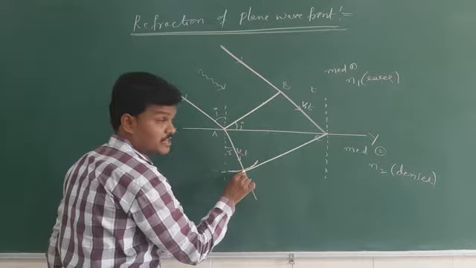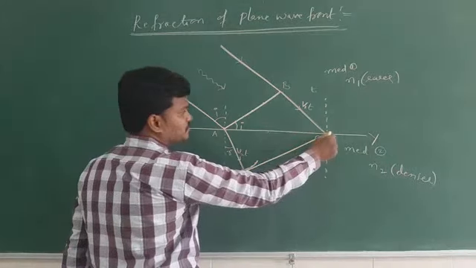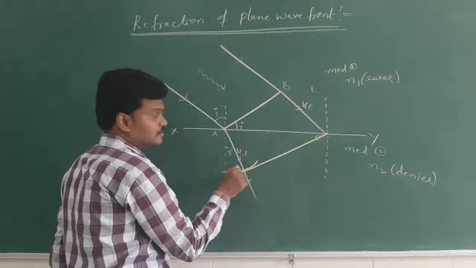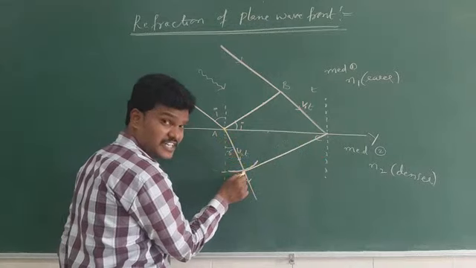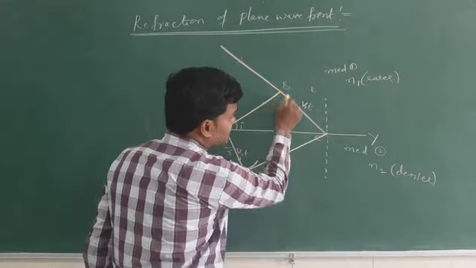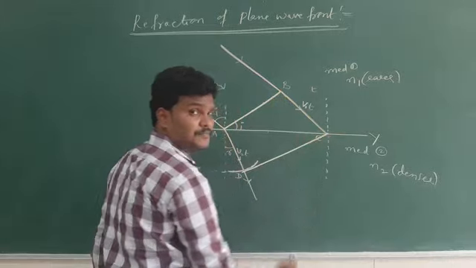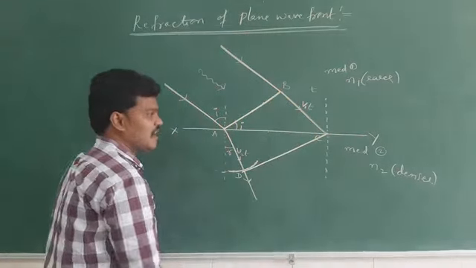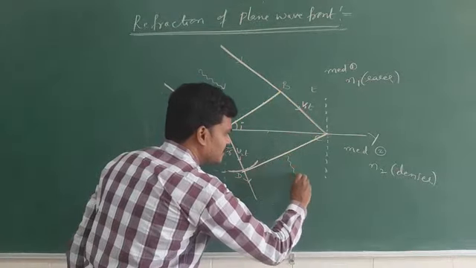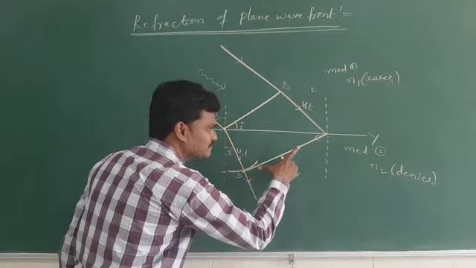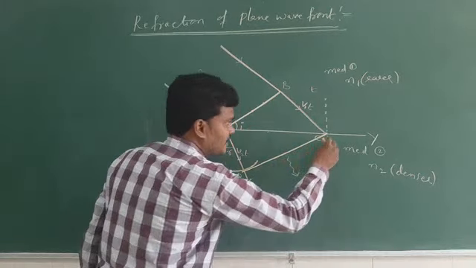Just I draw a tangent from where to where? Tangent from C that has to touch D. So this particle reaches D. By that time, the particle at B reaches C. And see, this one is the refracted wavefront. Okay, this is the refracted wavefront.